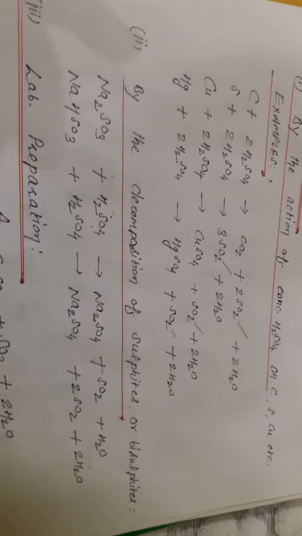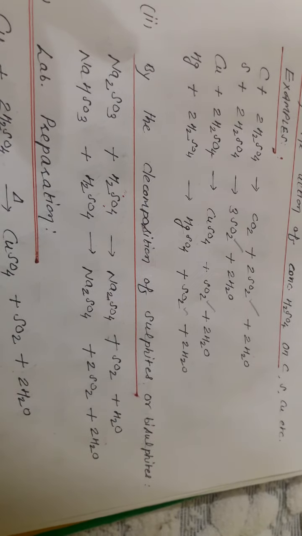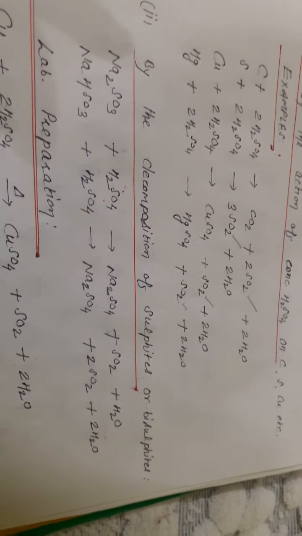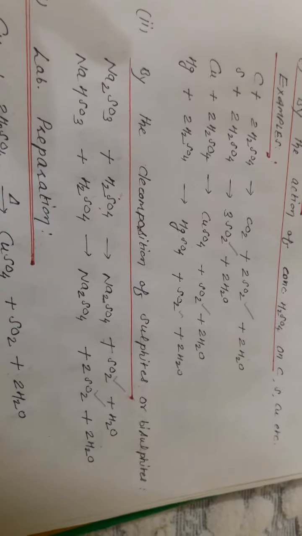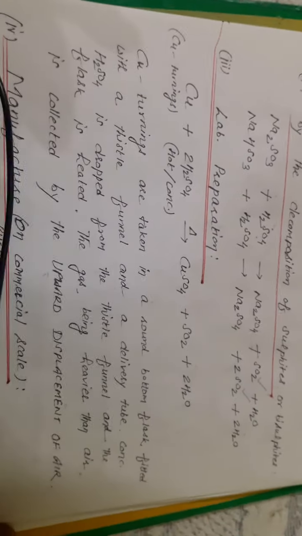Second is by the decomposition of sulfites or bisulfites. The reaction of sulfuric acid with sodium sulfite gives the formation of this gas again. So we can take this reaction also for the preparation of SO2. Similarly with sodium bisulfite. Laboratory preparation: copper turnings and hot concentrated sulfuric acid, when heated together, give